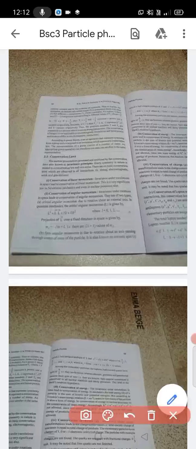the conservation of linear momentum. Invariance under translations in space leads to conservation of linear momentum.